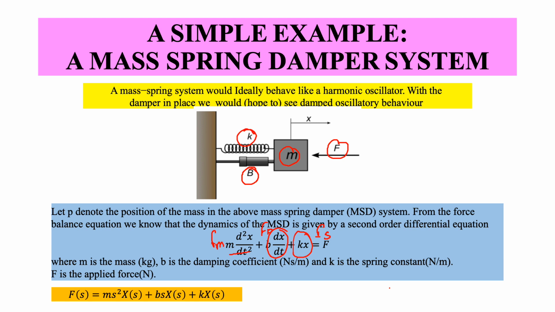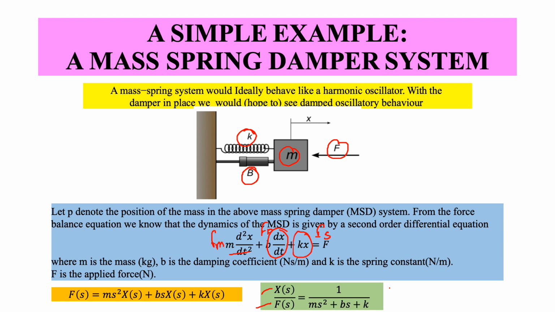If you remember the basic definition of the transfer function, it is nothing but the ratio of the measured output to the applied input, in this case the applied force, and that is nothing but 1/(ms² + bs + k).